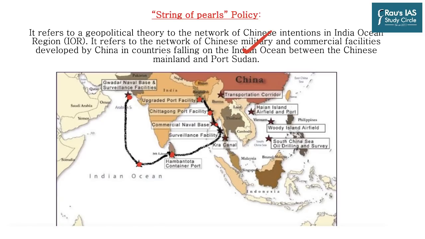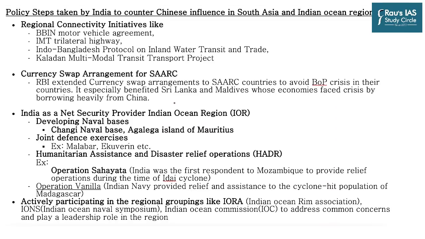Now you can clearly see that China is kind of engulfing India from all sides with its presence all over. The string of pearls is a well-known phenomenon, and we know that it has existed for at least 1 or 2 decades. So what has India done to counter the increasing Chinese influence in the Indian Ocean region? India has taken a lot of policy steps to counter Chinese influence, starting with regional connectivity initiatives like the BBIN Motor Vehicle Agreement, or Bangladesh, Bhutan, India, Nepal, the IMT Trilateral Highway, the Indo-Bangladesh Protocol on Inland Water Transit and Trade, and the Kaladan Multimodal Transit Transport Project.